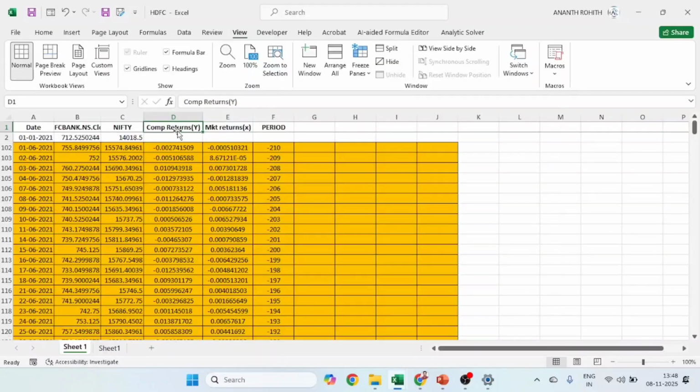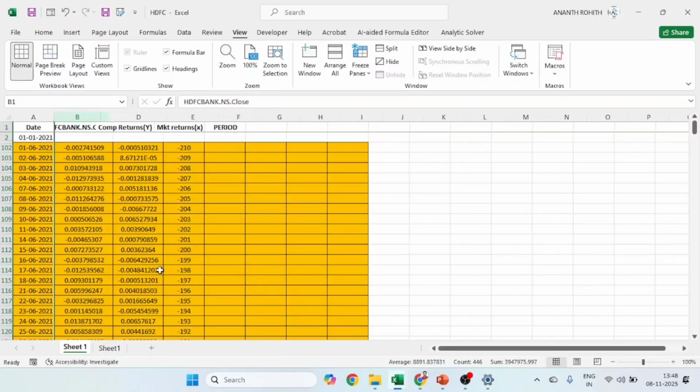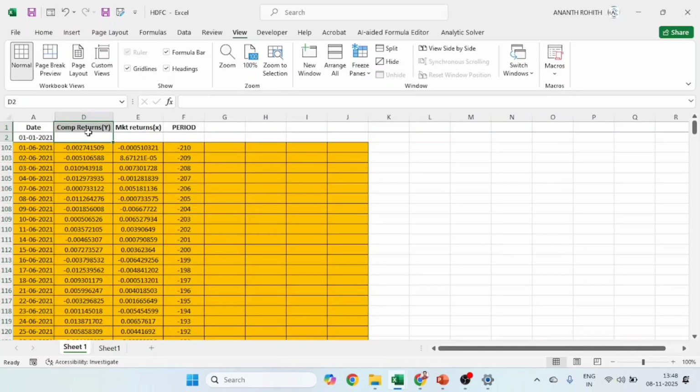As I marked already, y and x, we are taking market as independent and company as dependent. Since we have already calculated returns, the B and C column information will be irrelevant. If you want, you can hide these columns to avoid confusion, because when you see too much data, you may get confused about which column to select. So we'll hide this, and I got the y variable and x variable.